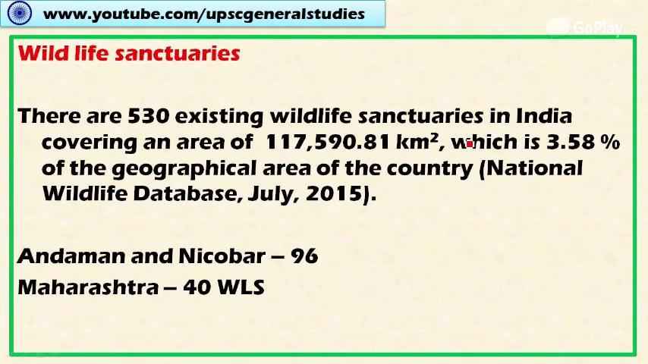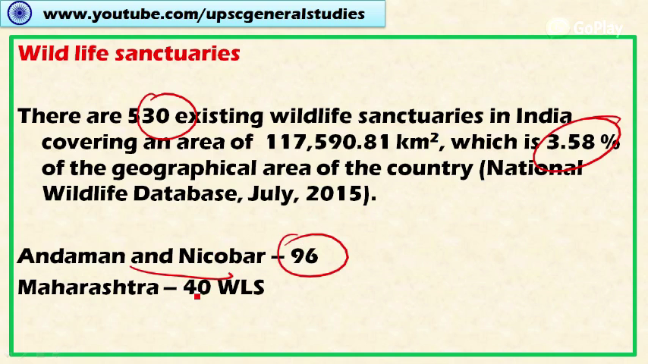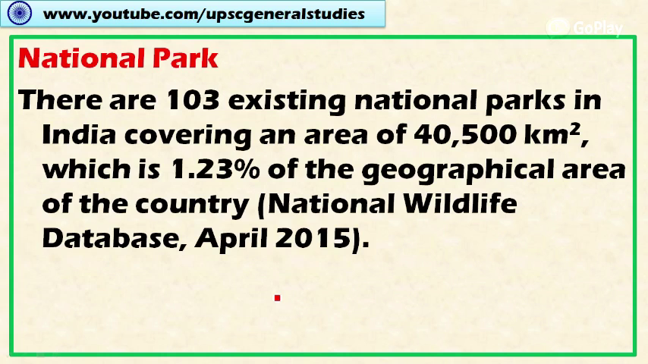Now let's look at the wildlife sanctuary. We have 530 existing wildlife sanctuaries in India. This accounts for 3.58% of the geographical area of the country. Andaman Nicobar accounts for the highest number of wildlife sanctuaries, that is 96 wildlife sanctuaries in the Andaman Nicobar Islands. Among the states, Maharashtra has the highest, with 40 wildlife sanctuaries. I'm not going to include details of individual wildlife sanctuaries.